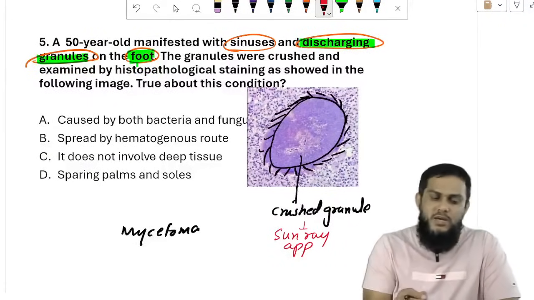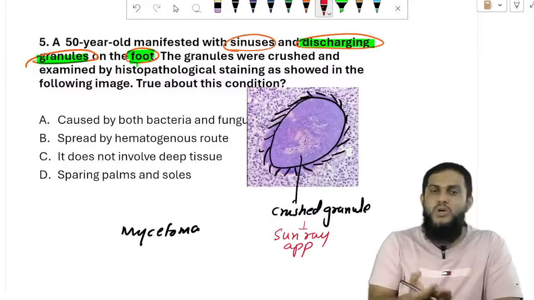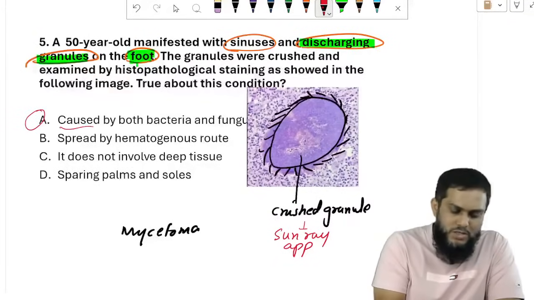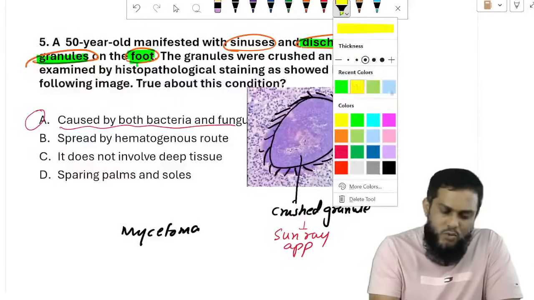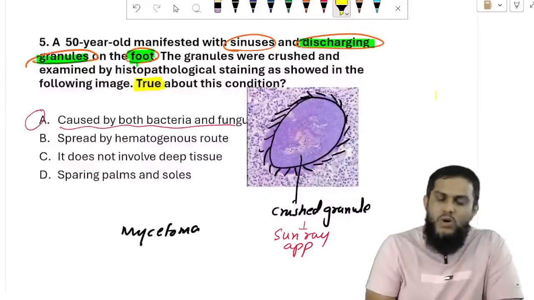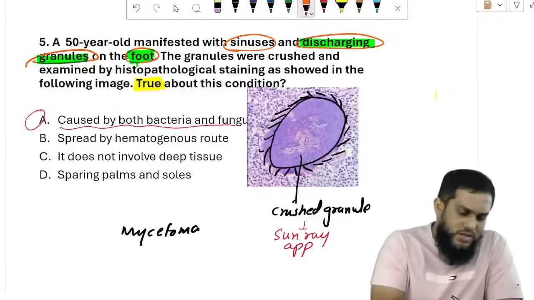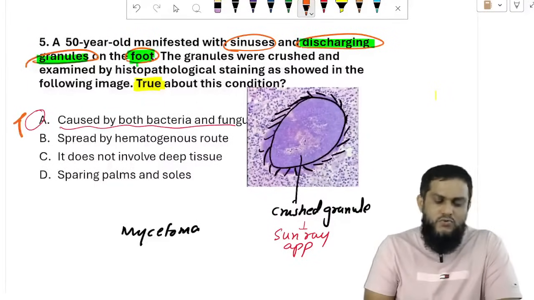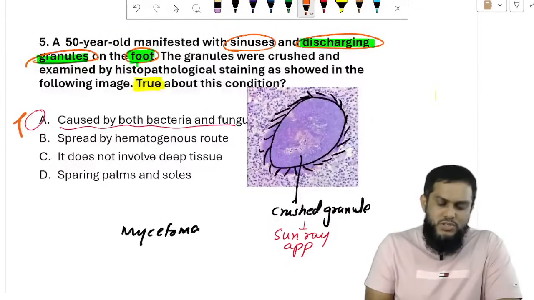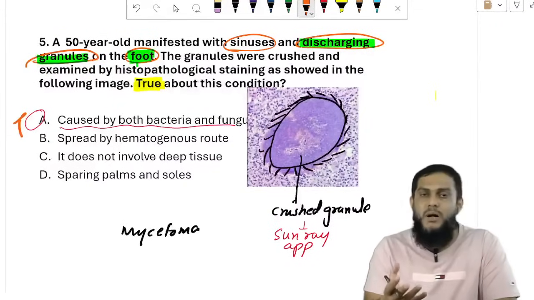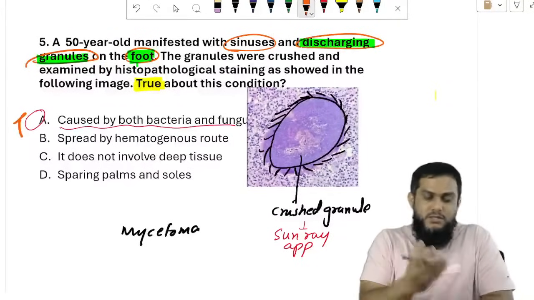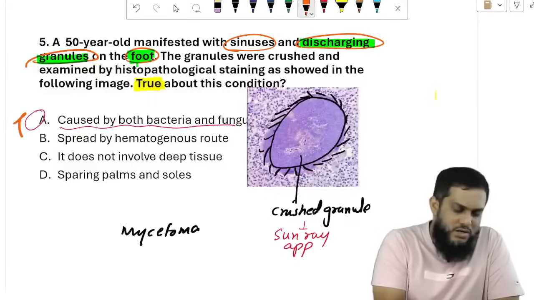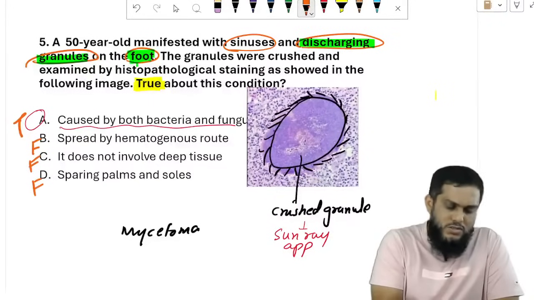Even if you don't know the image, you can answer the question, because if you know mycetoma, you know it is caused by bacteria and also fungus. So in the question, what is true is that it is caused by bacteria and also fungus. The other options, hematogenous spread, not involving deep tissue, sparing palms and toes, we don't know, but we know it is caused by both. That is the true statement, and obviously the remaining are all false.